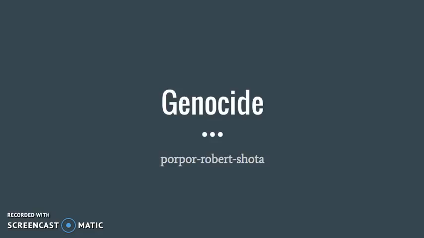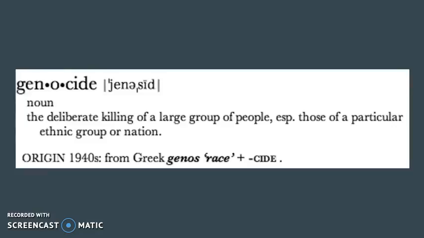Viewer discretion is advised. Hello ladies and gentlemen. What happens during a genocide? This video will explain to you what happens in a genocide. But first, what is a genocide? Genocide is the deliberate killing of a large group of people, especially those of an ethnic group or religion. The word comes from the Greek word genos, meaning race, and the Latin word cide, which means killing.